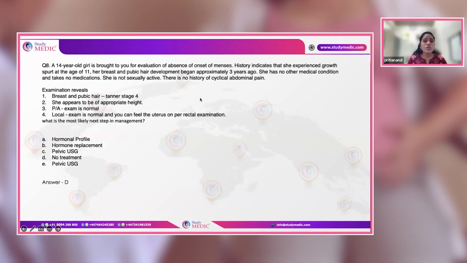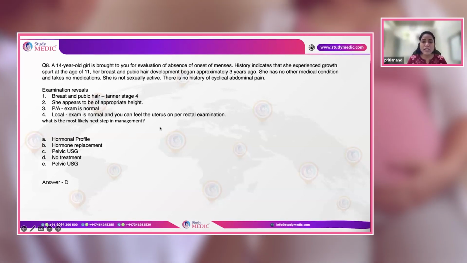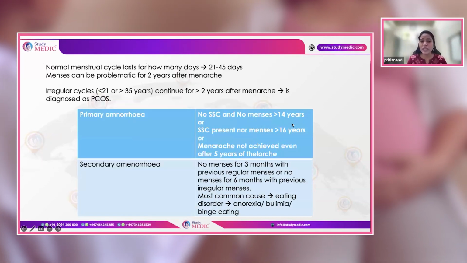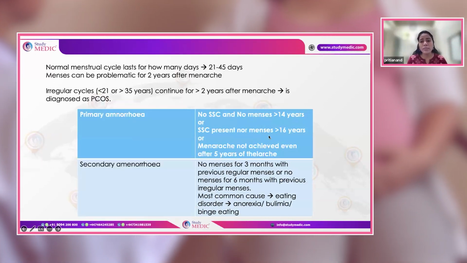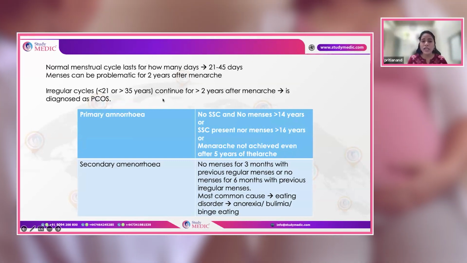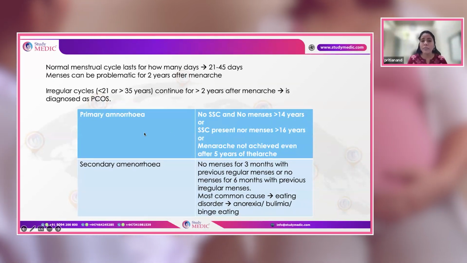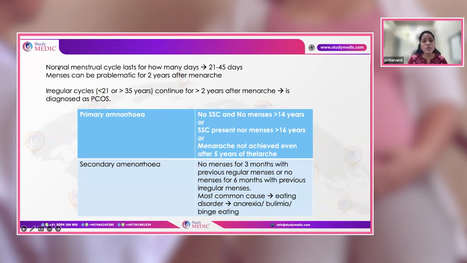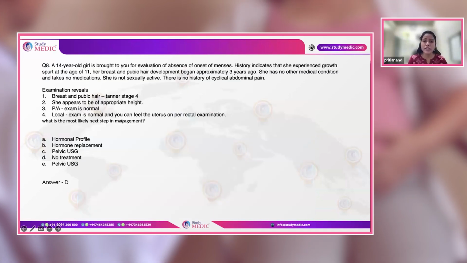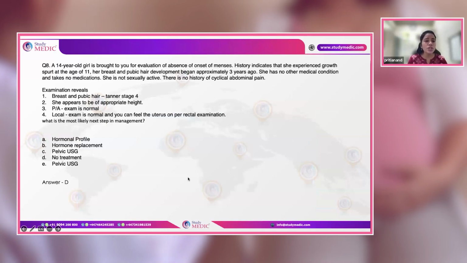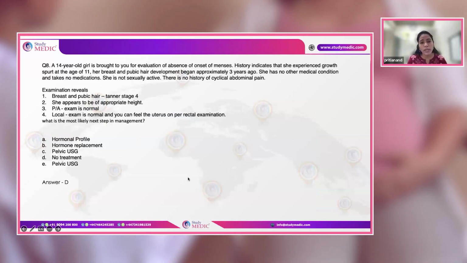For a patient who does not have menses, if they are more than 14 with no secondary sexual characters, or if secondary sexual characters are present but menses are not there and she is more than 16, or if menarche is not achieved even after 5 years of thelarche, then she is a case of primary amenorrhea and requires investigation. Because here the patient is 14 years and well-developed secondary sexual characters are there, just waiting for menses, it's a normal case. So she requires no treatment over here.